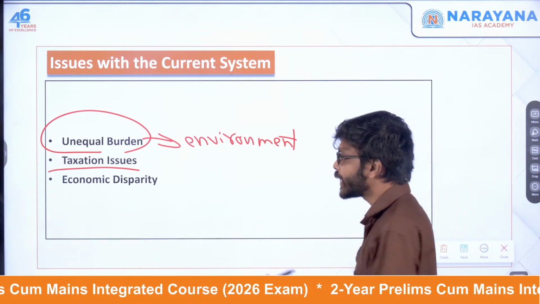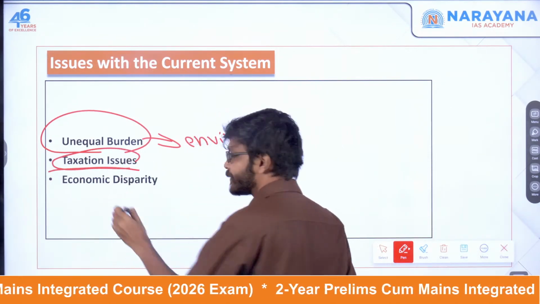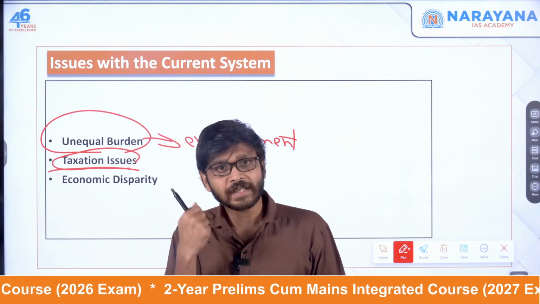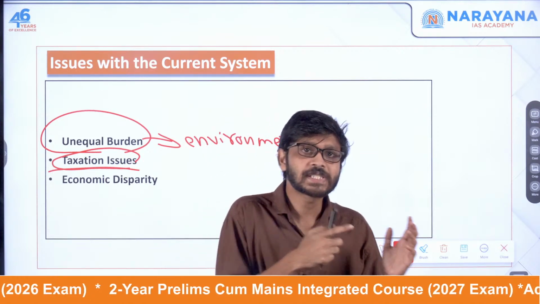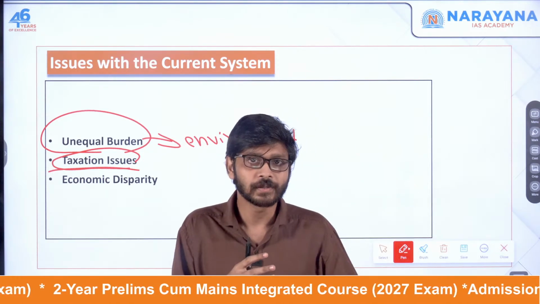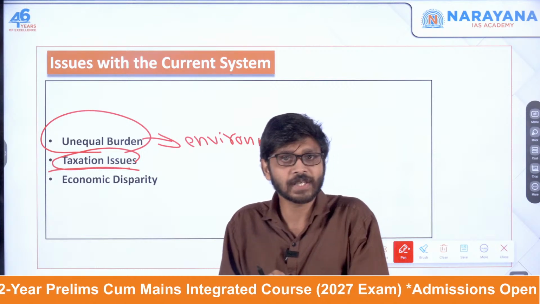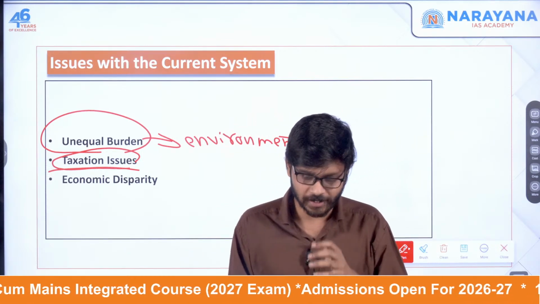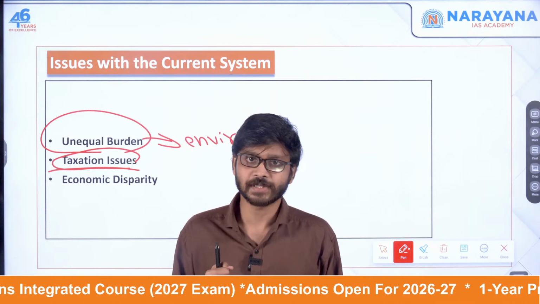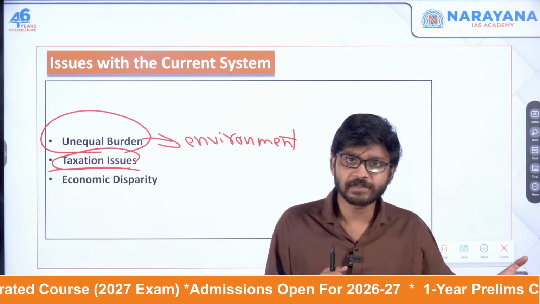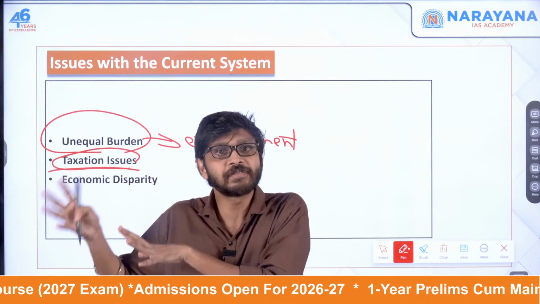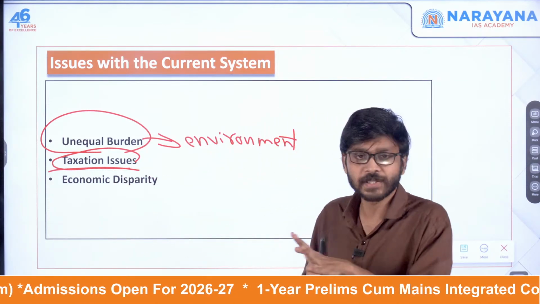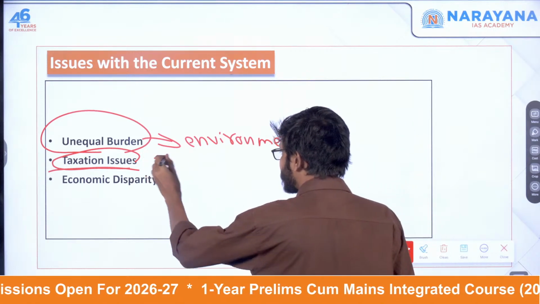Okay, so coming to the economic front, they have taxation issues also. For example, electricity is regulated by both the state as well as the central government. So the states that produce electricity cannot tax the power generation. That is not taxable. So that is a major issue. But in contrast, the consuming states benefit from the electricity duty. So this is on the economic front.